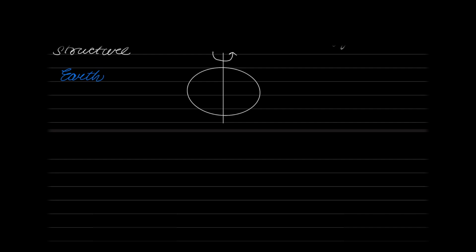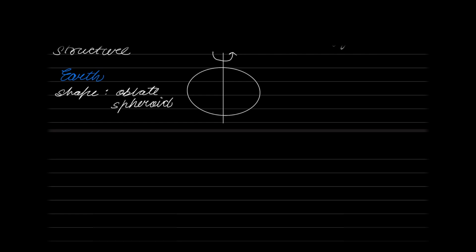What is this shape known as? This shape is mathematically known as an oblate spheroid. It is flatter at the poles and bulges out at the equator. So please look here: at the poles it is flat, at the equator it is bulging out. So we will definitely have two different values of diameter. From pole to pole we have one value, and from equator to equator we have another. So complex dimensions will be there for the Earth.